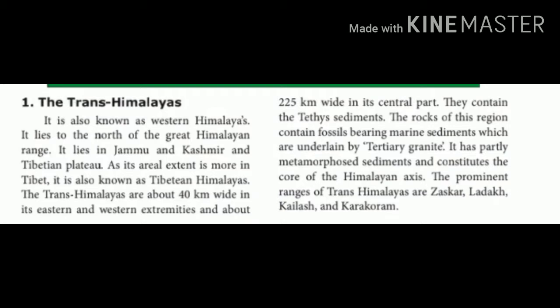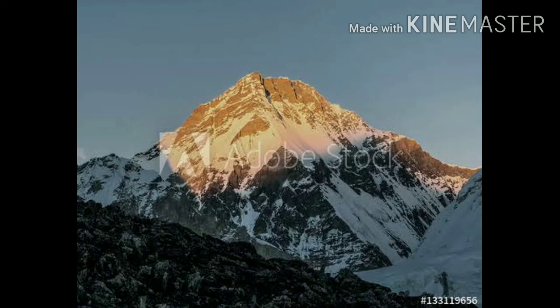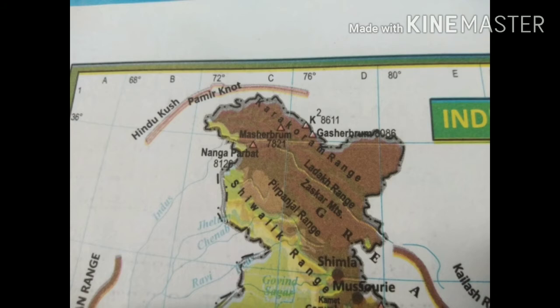Now we are going to see the first one, the Trans-Himalayas. It is also known as Western Himalayas. It lies to the north of the Great Himalayan range. It lies in Jammu and Kashmir and Tibetan Plateau. It is also known as Tibetan Himalayas. The rocks of this region contain fossils bearing marine sediments, which are underlain by tertiary granite. The prominent ranges of Trans-Himalayas are Zanskar, Ladakh, Kailash and Karakoram.